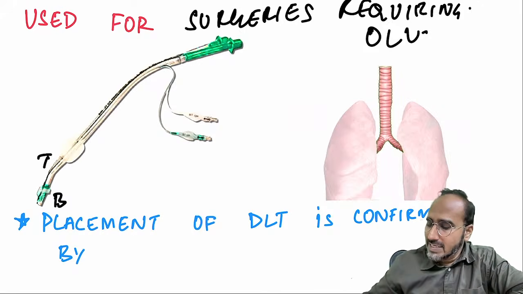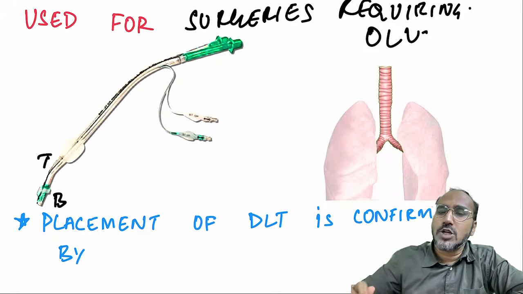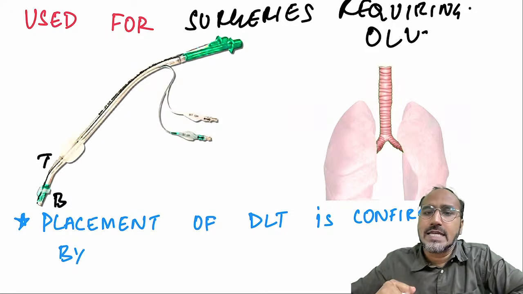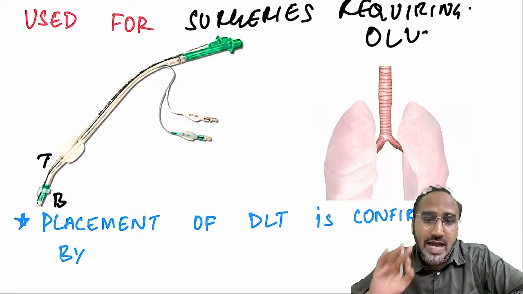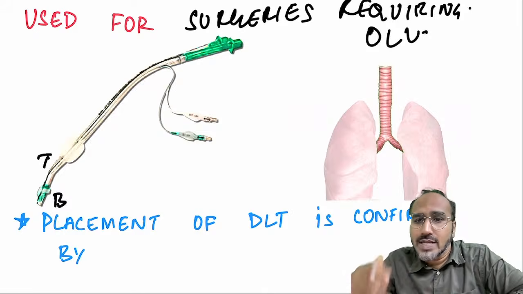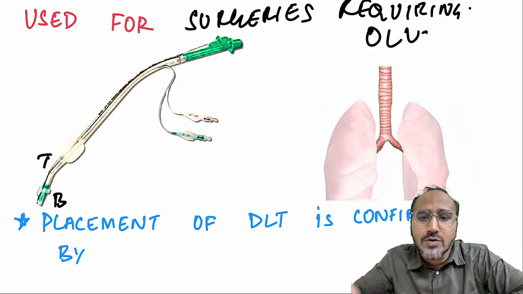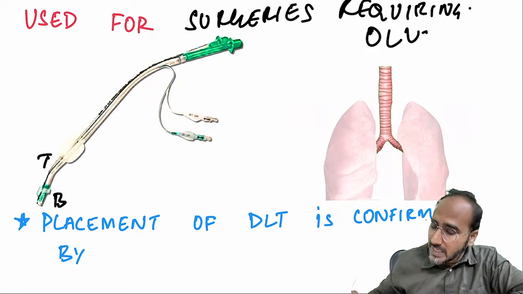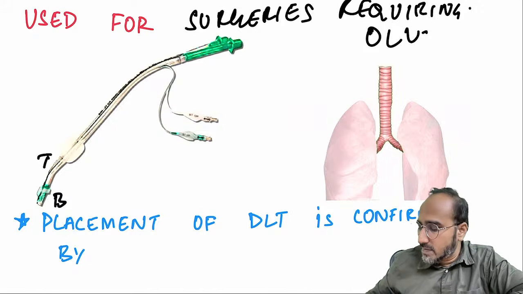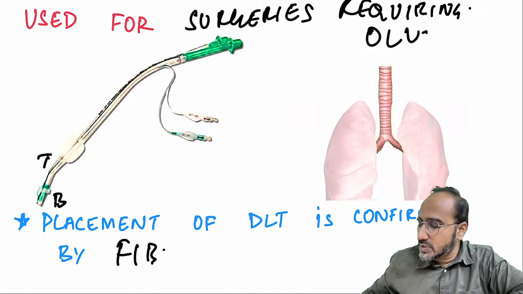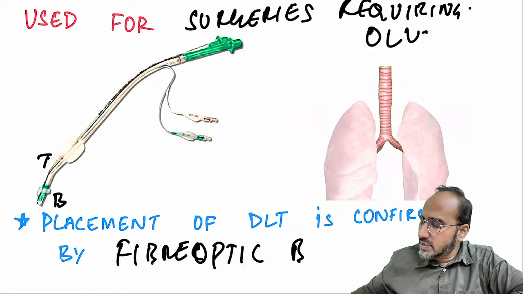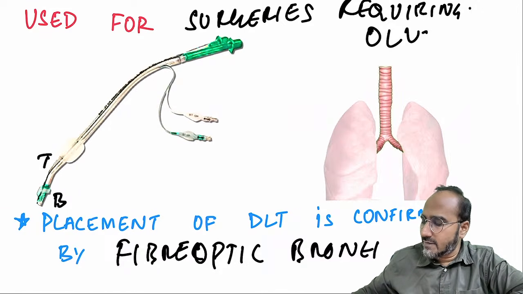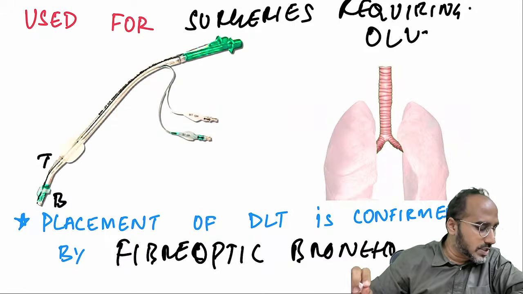Now, remember guys, in double lumen tube, after placing the double lumen tube, how will you confirm that you are in the trachea or you are in the bronchus? How will you confirm? Now, don't tell me capnograph. Capnograph will tell you that you are in the trachea or not. Capnograph won't tell you you are in the bronchus or not. For double lumen tube placement, it can be best confirmed by fiber optic bronchoscope. After placing a double lumen tube, introduce a fiber optic bronchoscope and check whether you are in the bronchus or not.